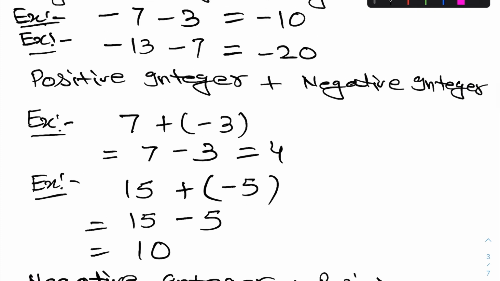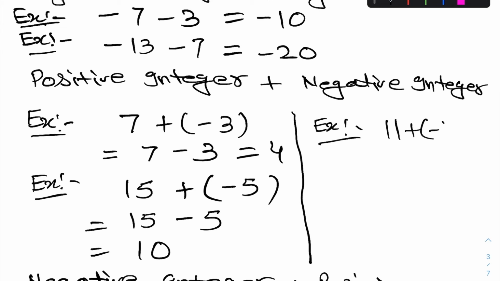Positive integer and negative integer. So here also we do the same thing. Let us take an example, suppose it is written 11 plus minus 4, so what you do, just 11 minus 4 and simply do the subtraction.